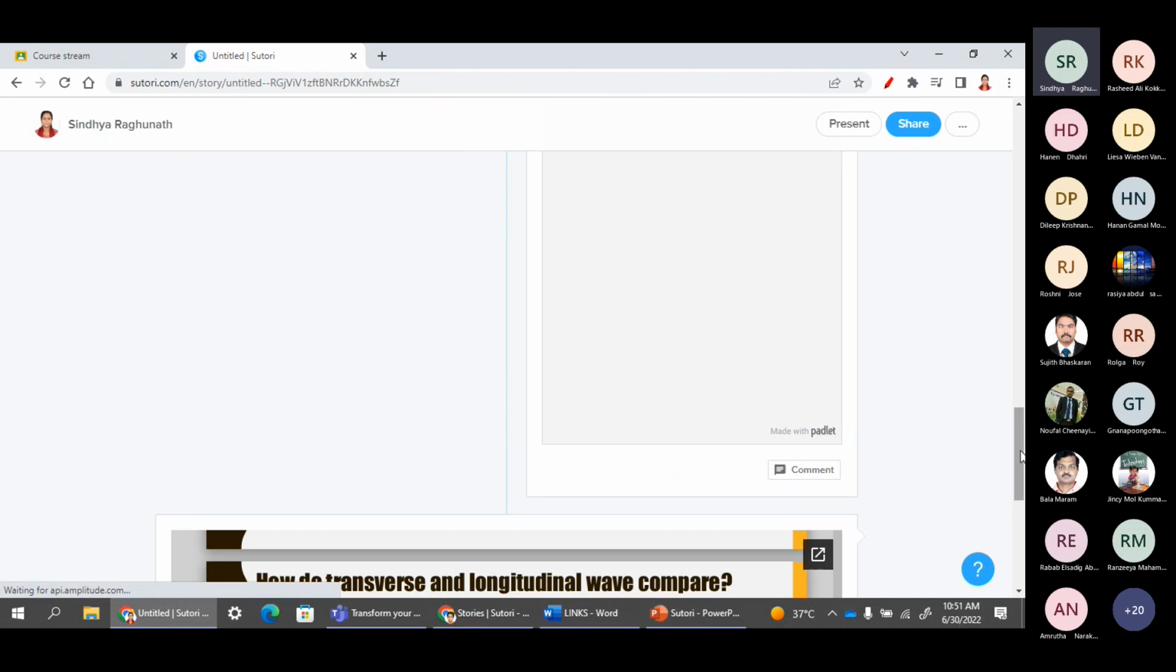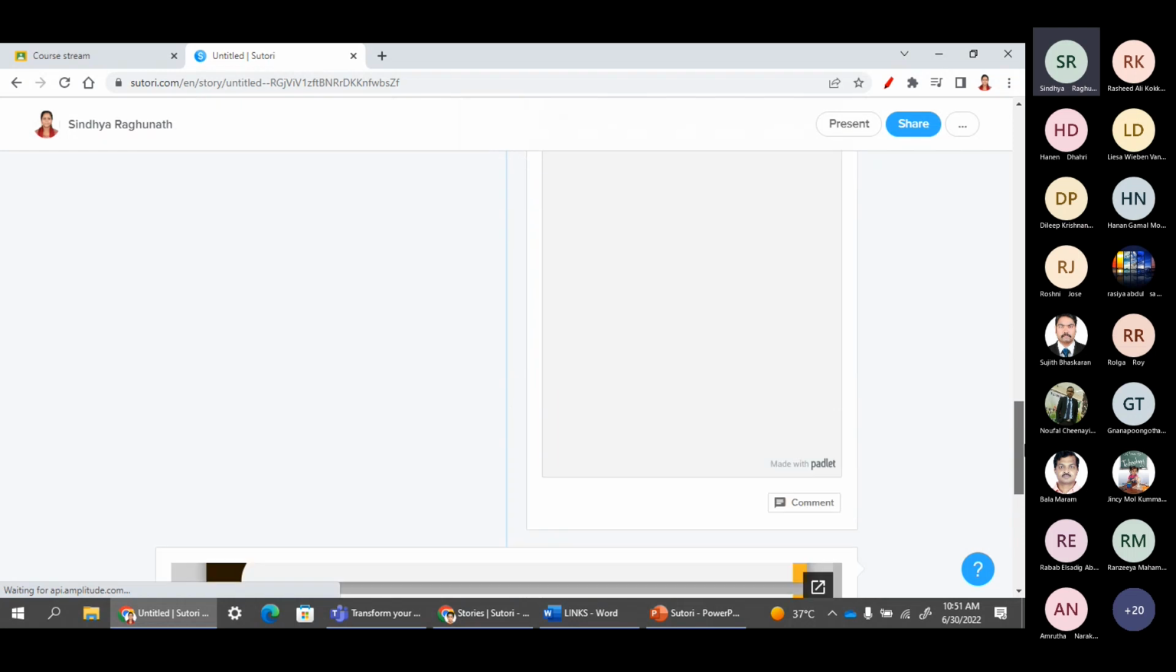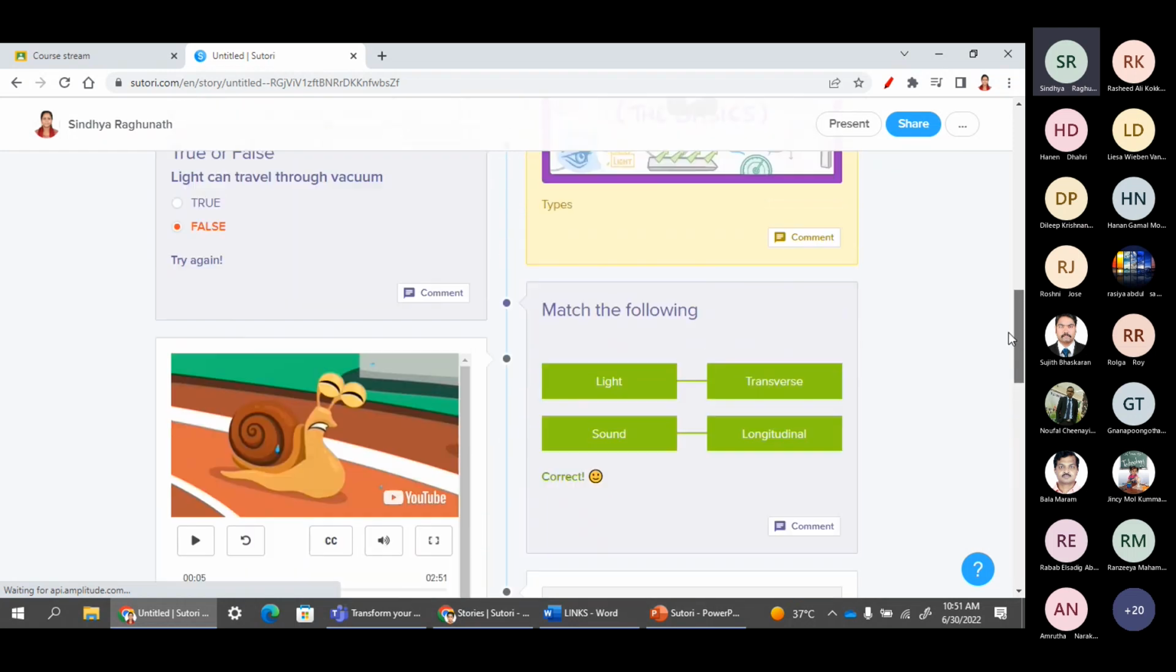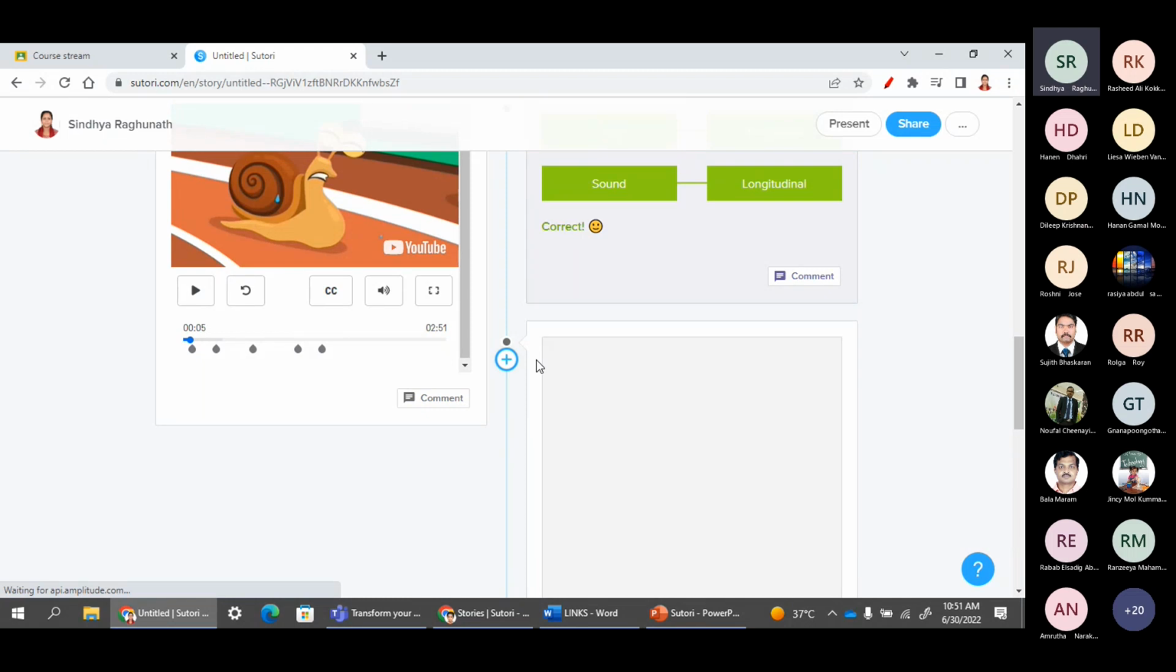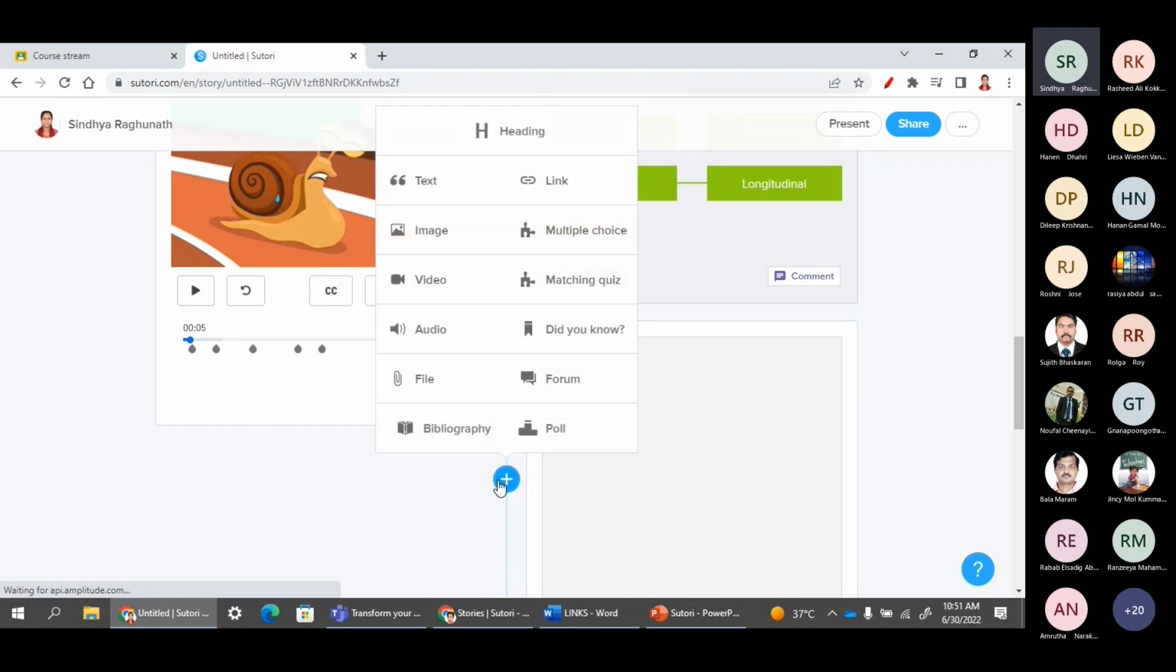Yeah, it will come in anyway. Okay, so these are some of the options. Again, if you want to instruct students with an audio clip, that option is also available.